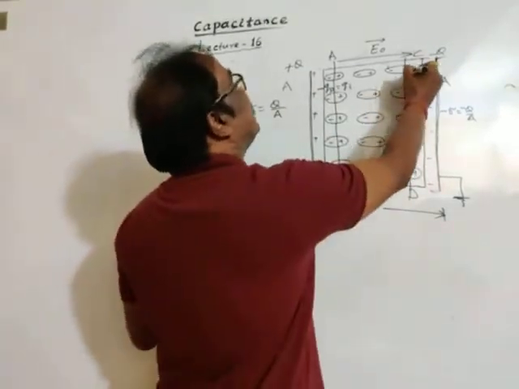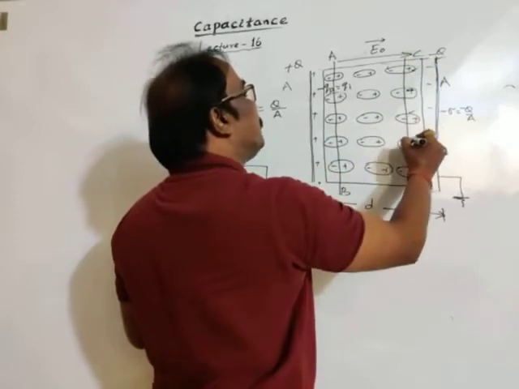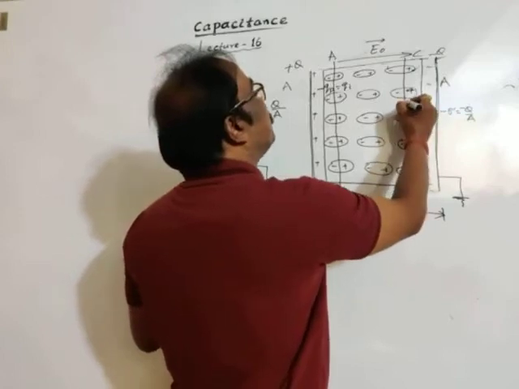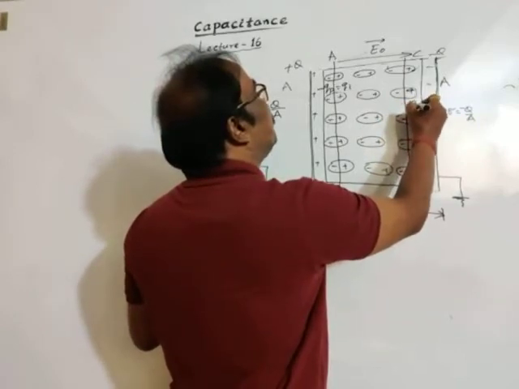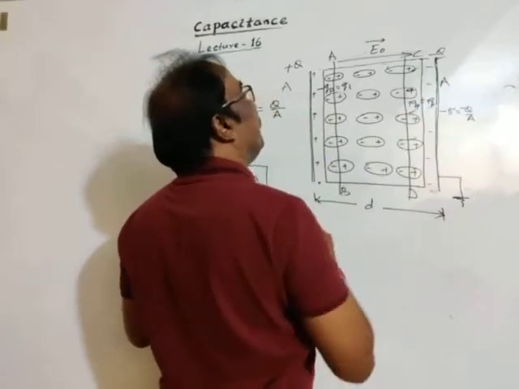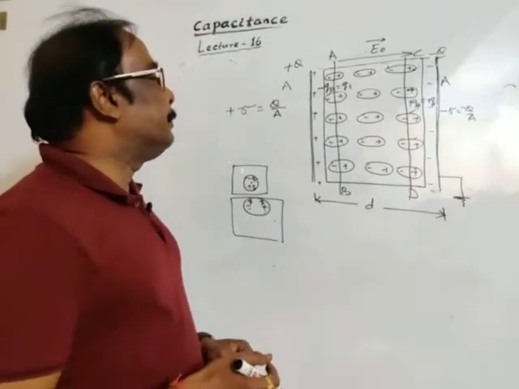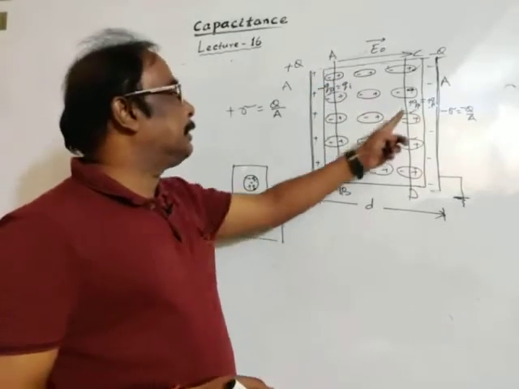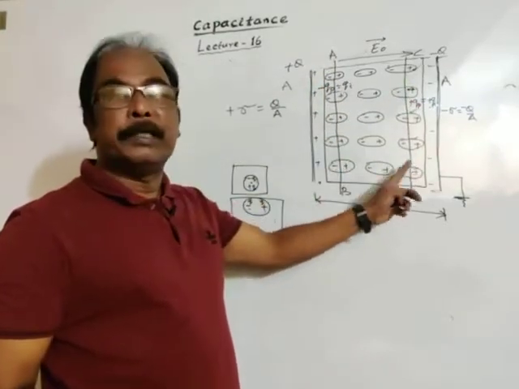And here the charge is positive. So the algebraic sum of these positive charges we may take as plus QP or plus QI, polarized charge or induced charge. The magnitude of this negative charge is equal to the magnitude of this positive charge.